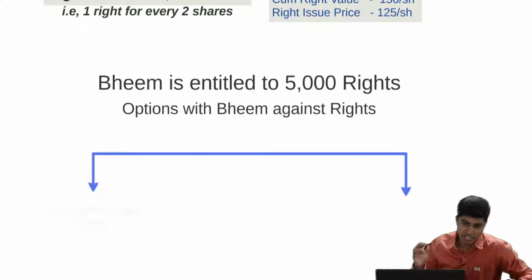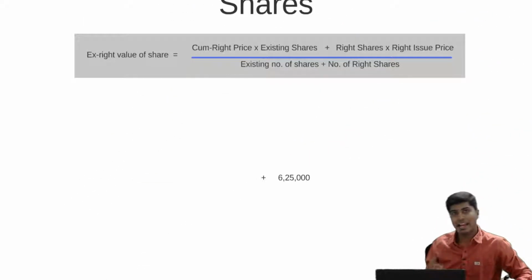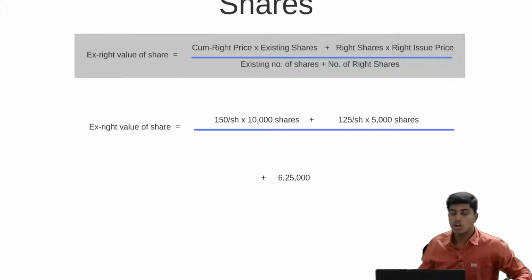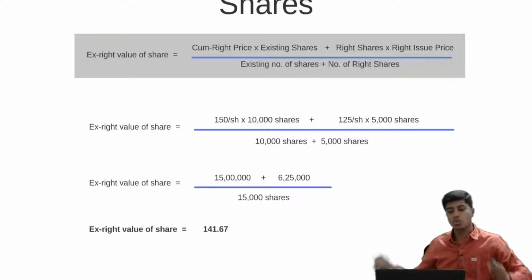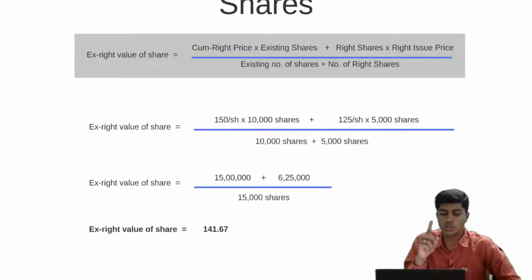Beam buys the share. Let's say option 1, Beam subscribes to shares. Beam had 10,000 shares at rupees 150 plus now he has bought 5,000 right shares at rupees 125. Total divided by, he has 10,000 plus 5,000, 15,000 shares. If I find it, it is 150 plus 6,25,000 divided by 15,000, which comes to 141.67. So before the right issue, the value per share in the market was 150.